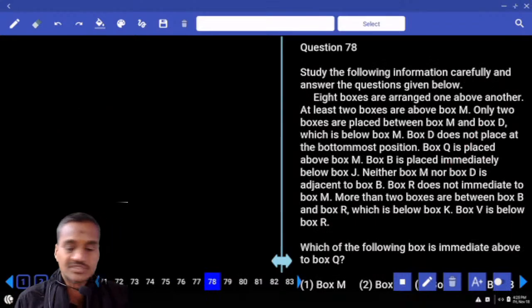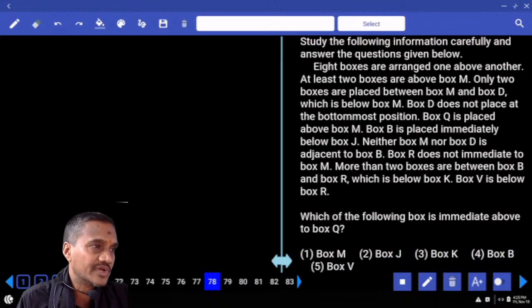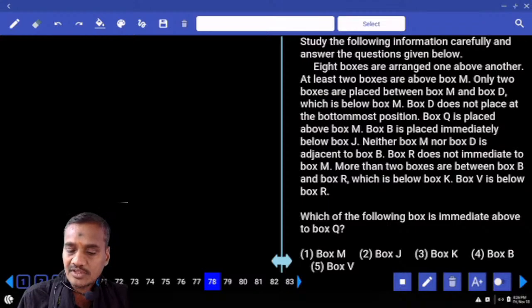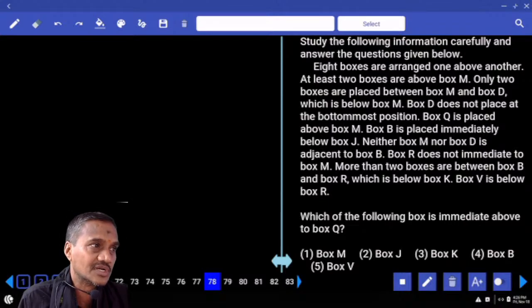Then 78 onwards, they are based on boxes. Now as boxes were given, till now we haven't left even a single question. Hence let us keep these boxes to the second priority. Clear? Boxes should be second, because there are more types of questions that can be much easier when compared with boxes. We still have coding-decoding, sequences and inequalities left, isn't it? This is harder than all of these, so if you keep it for later, do those first. Hence you need to work out this one first, and all the remaining you need to shift to the next one.